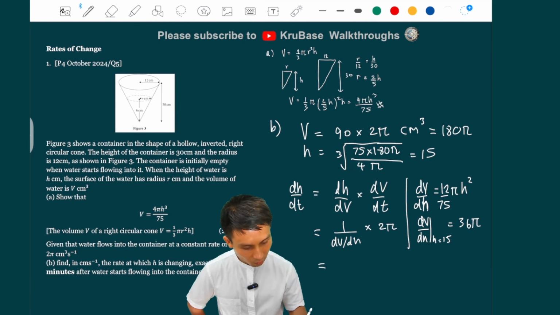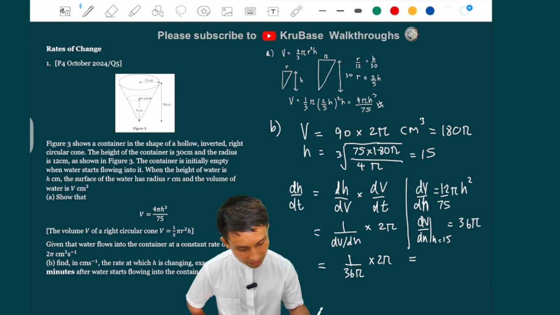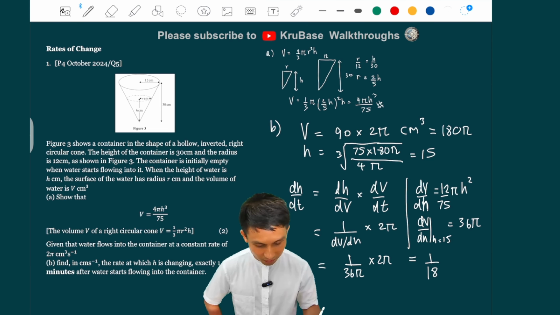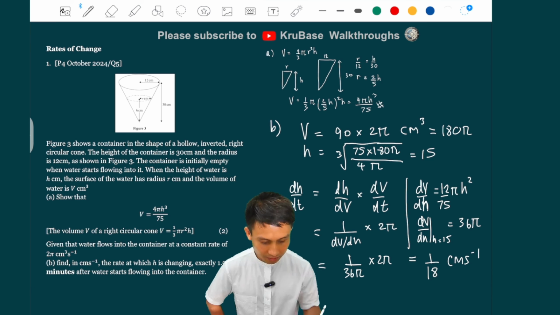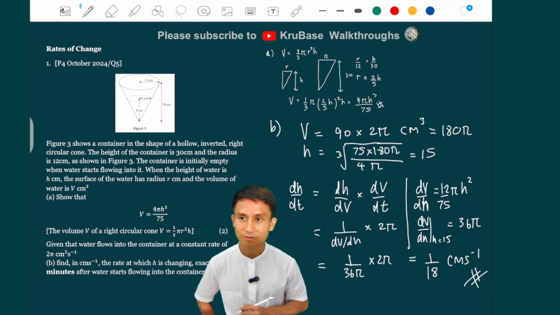So we have here 1 over 36 pi times 2 pi, right? That seems to be an exact form there. So this is going to give me 1 over 18. So that is the rate of change of height in an exact form. So I'm going to keep that cm per s. That is the answer there, guys. And we are done for this one.